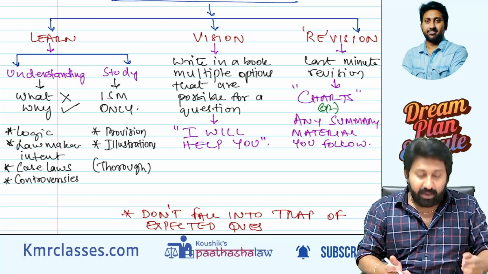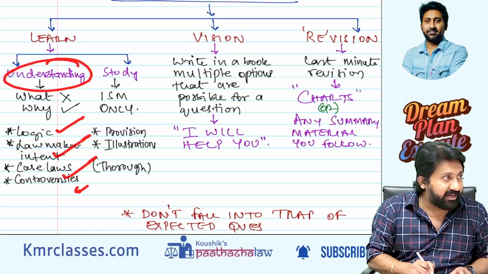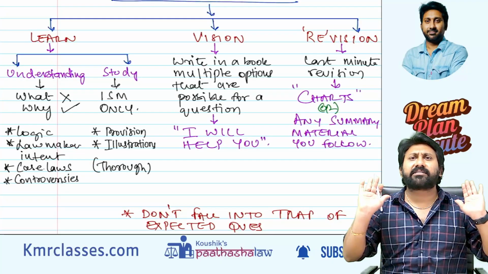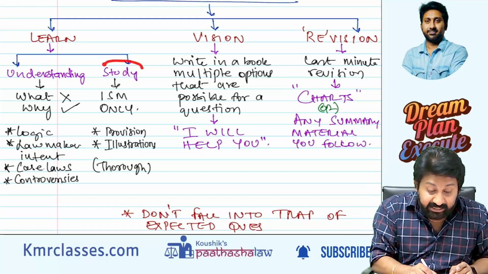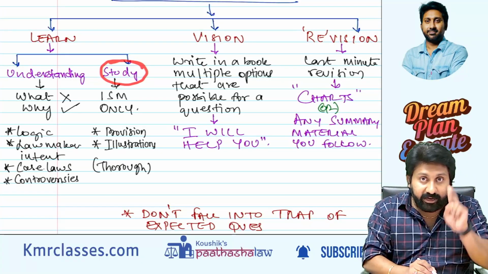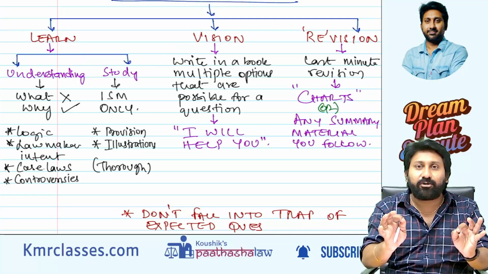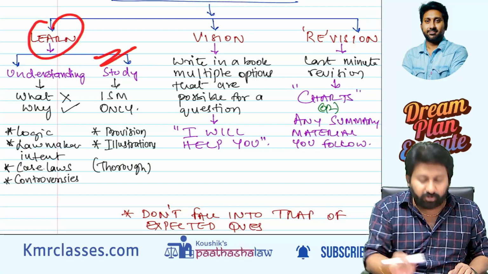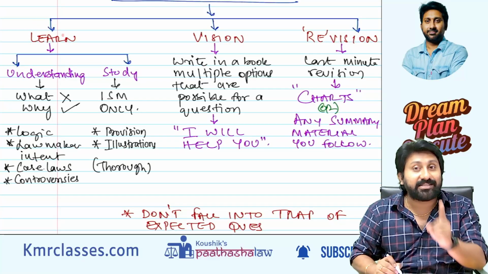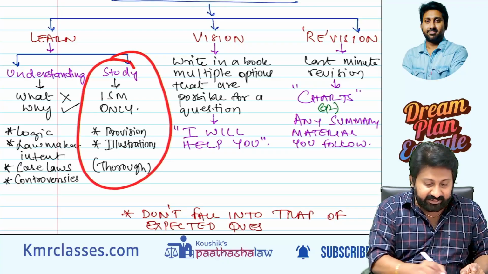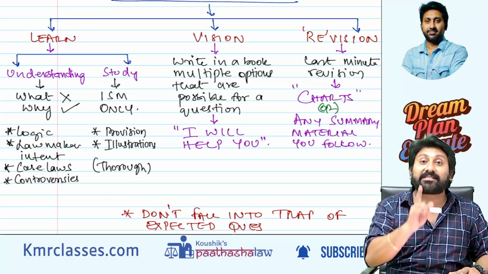Learning completed. In learning, there are 2 things. Understanding will be through the logic, lawmaker intent, case laws and controversies. Then students say, "Sir, I understood everything, but I wanted to remember the content." Now study will start. Learning has 2 parts: understanding and study. Learning is not equal to study. Learning equals understanding plus study. You are doing only study. Without understanding, it is gone. That's why law will take at least 140, 150 hours.